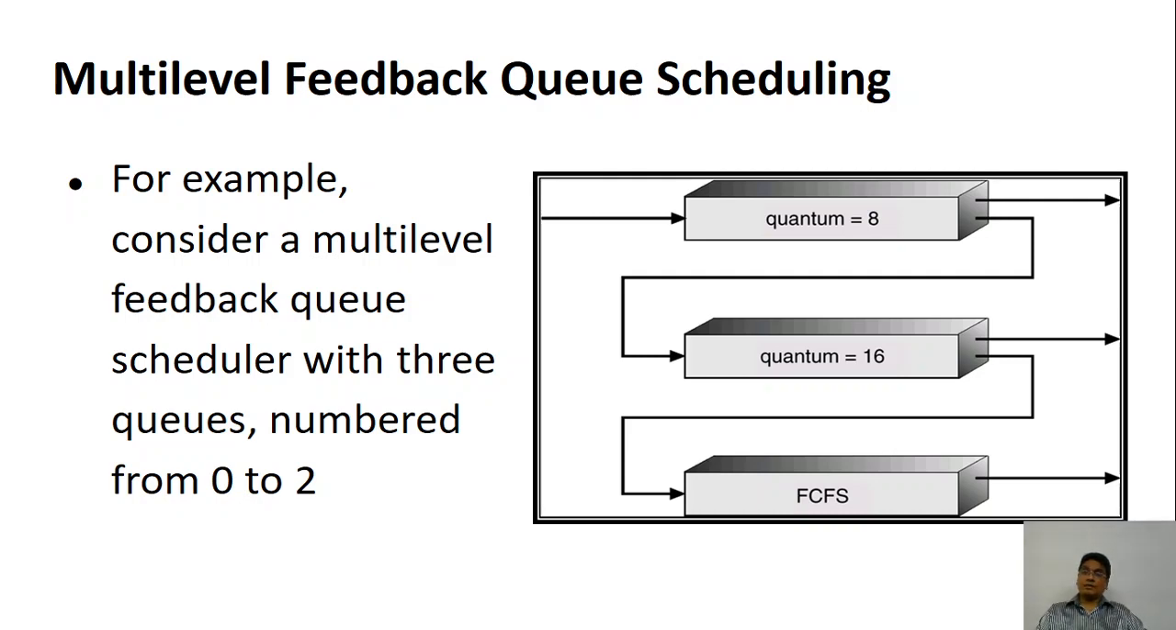Now let's look at multi-level feedback queue scheduling. Let's assume that you have three different queues. The first one is round robin with a quantum of 8. The second one is again round robin with a quantum of 16. The third one is first come first serve. Let's assume that the quantum 8 queue is at level 0, the next will be level 1 and this is level 2. So we have different types of queues.